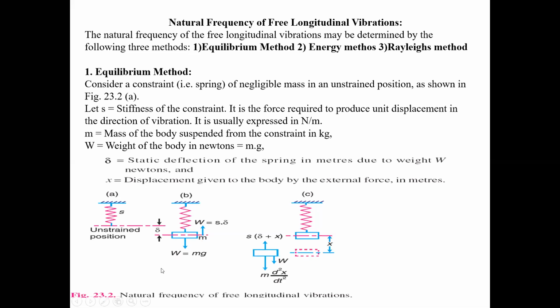Just all of you observe the diagrams. Figure A represents the unstrained position, and figure B is when the spring carries some weight. The third one represents the position after carrying our weight, so it gets some new position, and that position is represented here. Three positions are there.